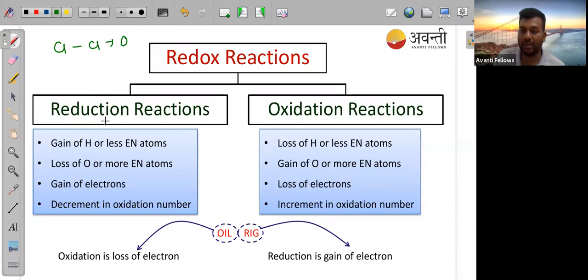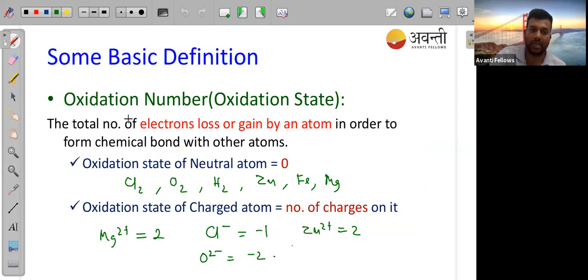How can we find if something is neutral? Normally, if you are taking a compound like Cl2, they are the same atom, and they don't contain any charge.